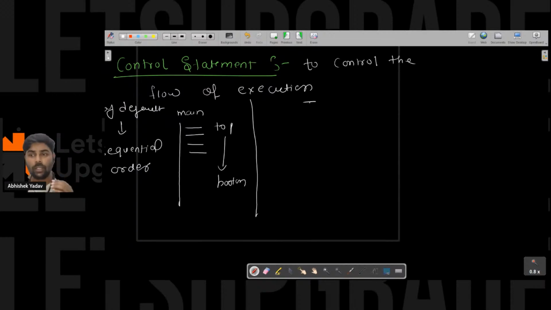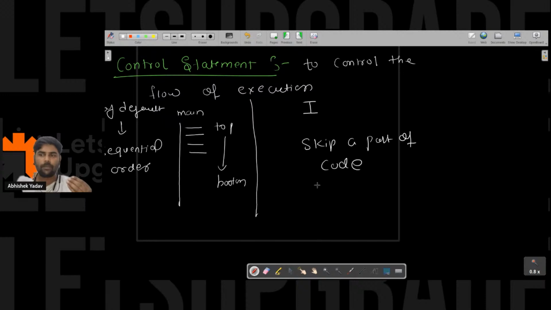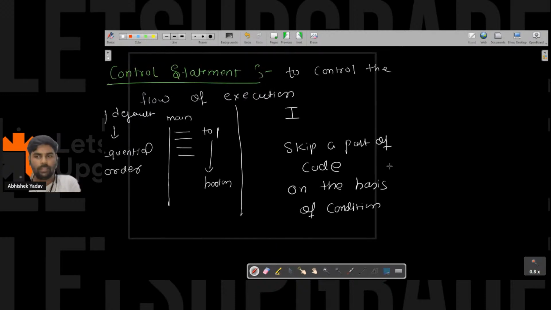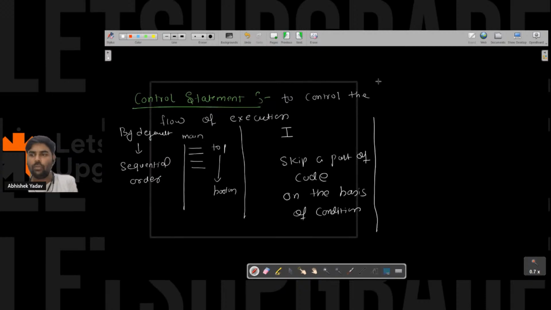The first scenario is that there may be a case where you have to skip a part of the code on the basis of some condition. Or there may be some cases where you have to execute the same logic again and again.